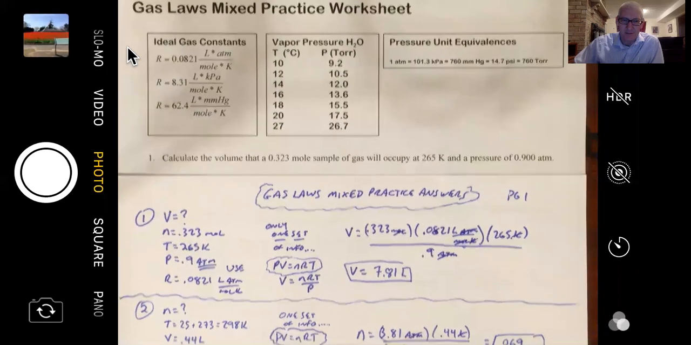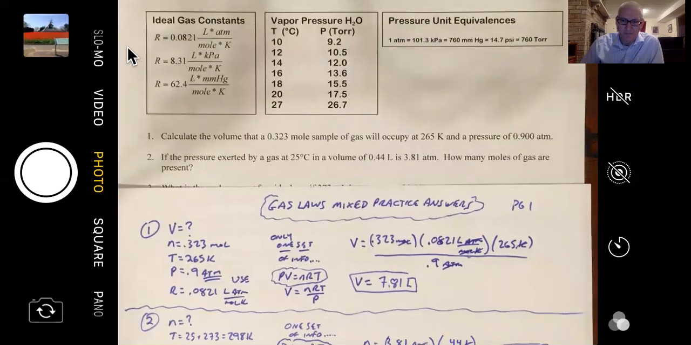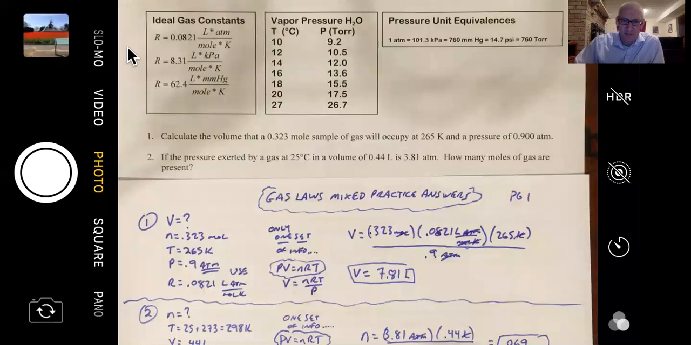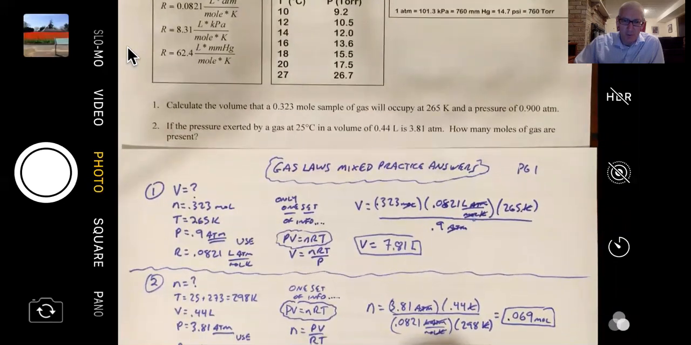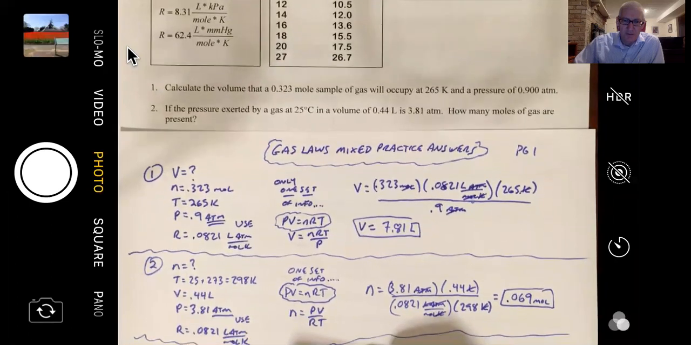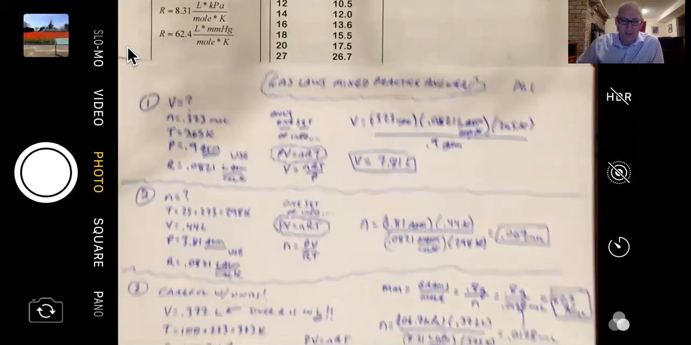All right, let's scoot down here and give a look to number two. Same deal. We've got a temperature, a volume, and a pressure, and we want to find number of moles. So again, you've got atmospheres, so we're going to focus on using the 0.0821, and that's just a little bit of math.